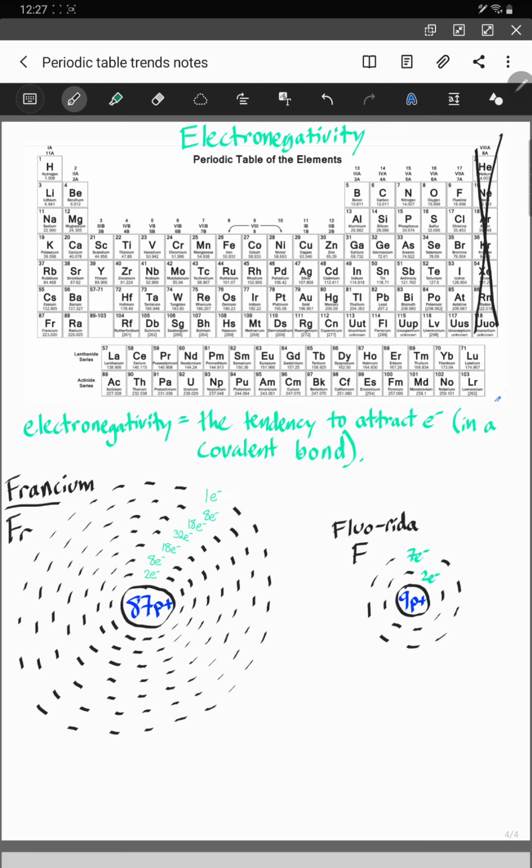So Francium, not only does he not want to attract any more electrons, he knows he's not going to fill up all the 7 other seats that are in that row. So he's given up on that. Not only is he not going to try to attract electrons, but he's actually trying to get rid of this electron. He wants to get rid of that electron so that he can have 8 in his valence shell. So Francium has a very low tendency to attract electrons. He has one fan that just won't go away, and he kind of wants to get rid of him.